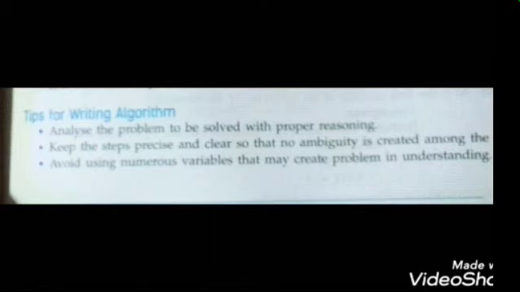Then avoid using numerous variables that may create problems in understanding. So it is required that you use a minimum number of variables. It is not required that you use so many variables. Using the minimum number of variables helps you understand the logic of your problem, and also saves time, meaning it takes less time and fewer errors are created while writing your program. So remember to take a lesser number of variables while you are writing the problem.